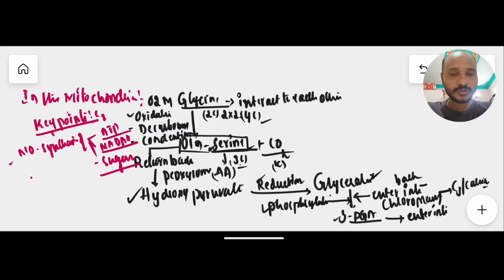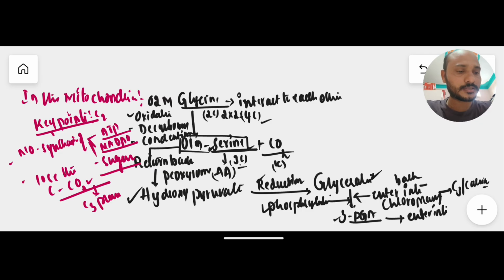And very important, one more thing: instead of producing all these things, due to photorespiration they lose carbon in the form of carbon dioxide. Hence it is said to be a wasteful process. If they lose carbon in the form of carbon dioxide, then in C3 plants the yield is much lower than in C4 plants.